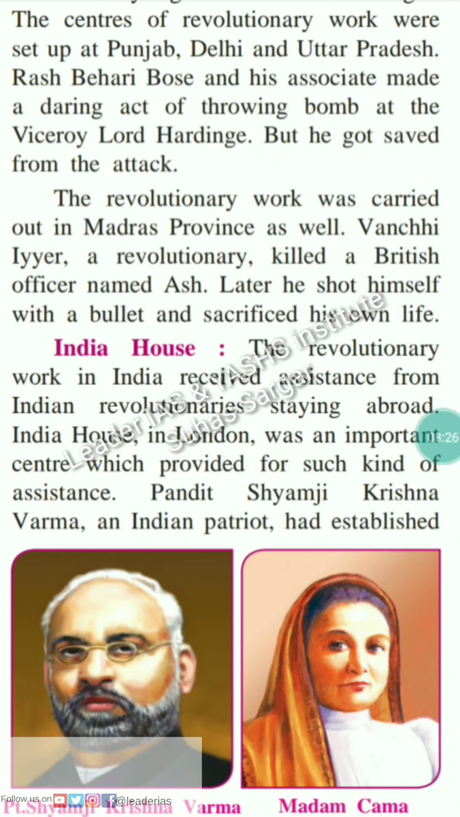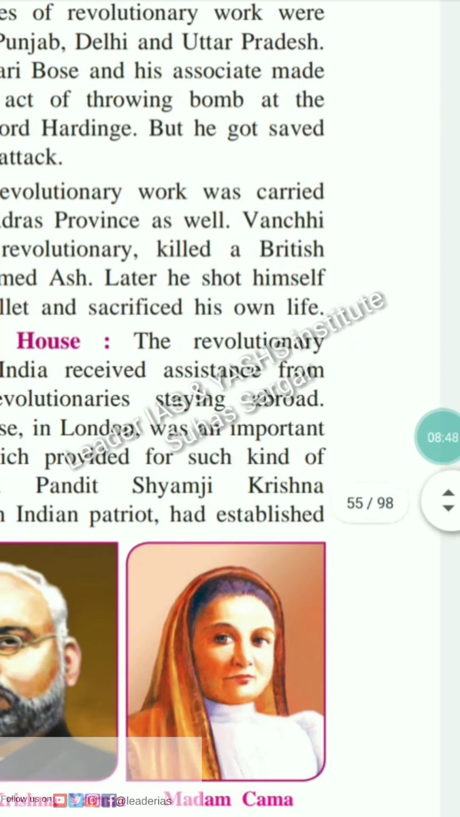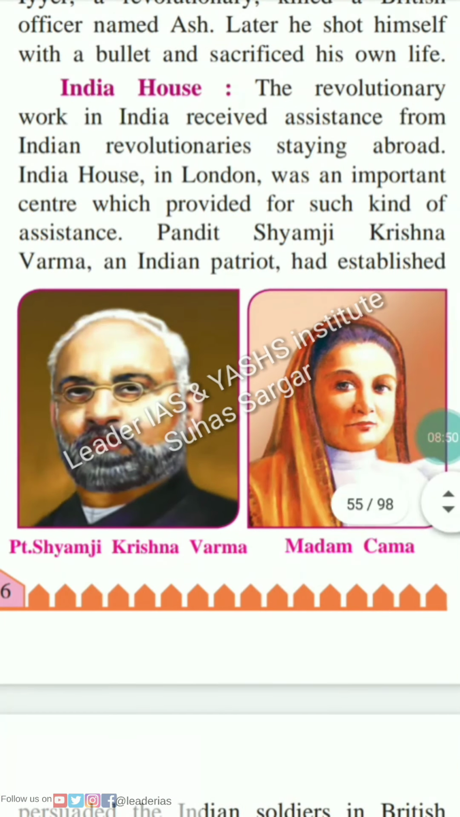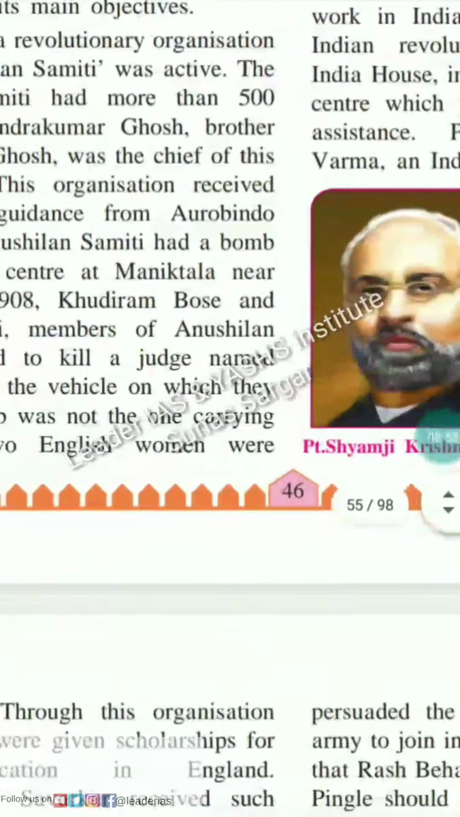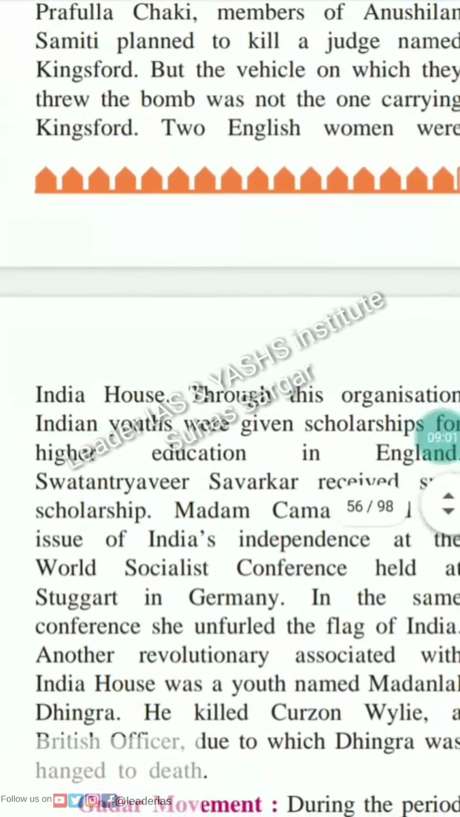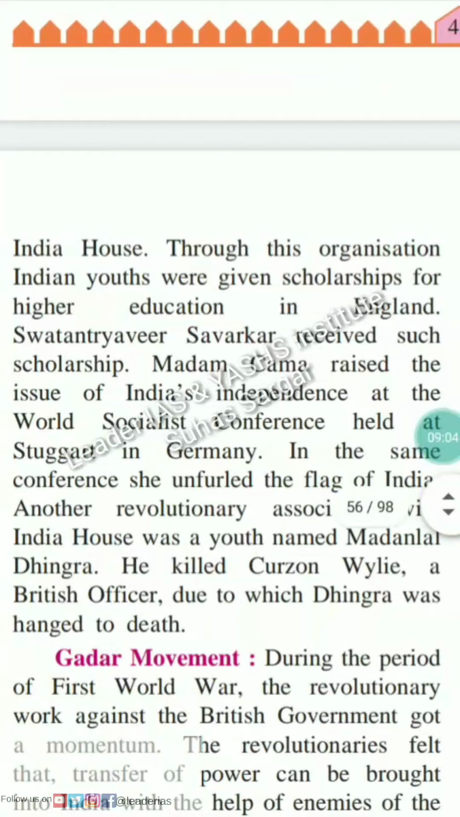India House. The revolutionary work in India received assistance from Indian revolutionaries staying abroad. India House in London was an important center which provided such kind of assistance. Pandit Shyamji Krishna Verma, an Indian patriot, had established the India House. See the picture of Pandit Shyamji Krishna Verma and Madam Kama.